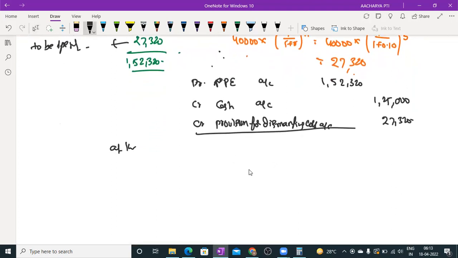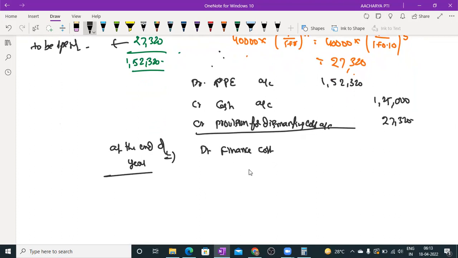Then at the end of the year, we have to create a finance cost on this 27,320. We write debit finance cost account and credit provision for dismantling cost account. How much amount? 10%, so 27,320 into 10% is 2,732.